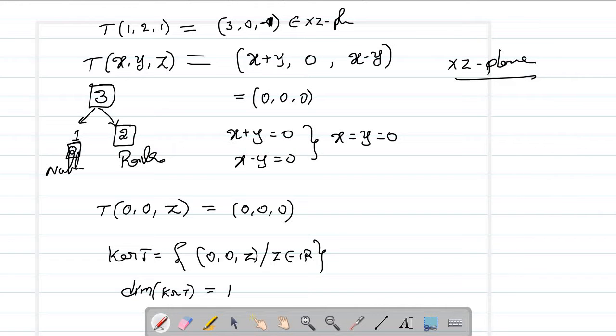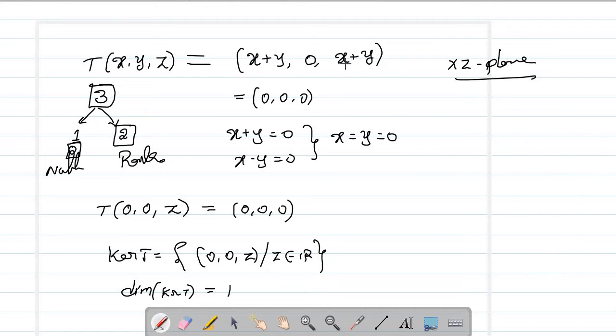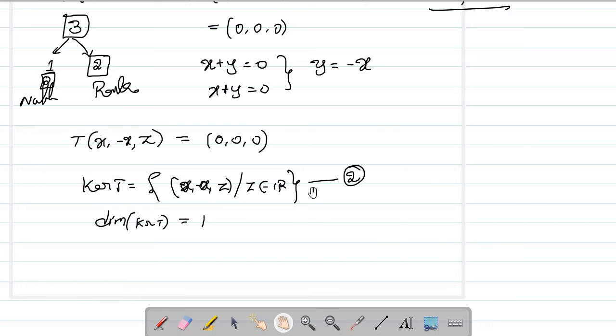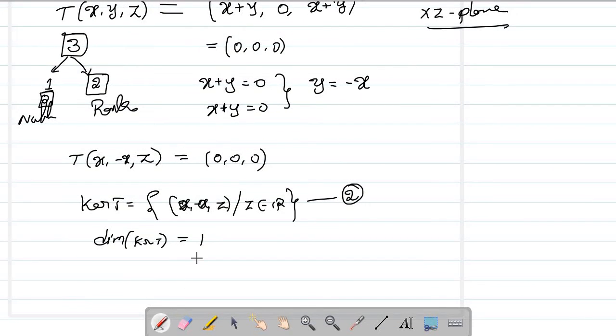Suppose let me do one thing. Let me make a small change here. Instead of taking x minus y, I'll write x plus y. Then what happens here? I'll get x plus y. It means there is only one equation. Then here I get y equals minus x. So now when it comes to kernel T, all the elements which are mapped to 0 are nothing but x, minus x, z. Now if you look at the dimension of this space, this is actually 2-dimensional, right? So the dimension of the kernel T is 2.